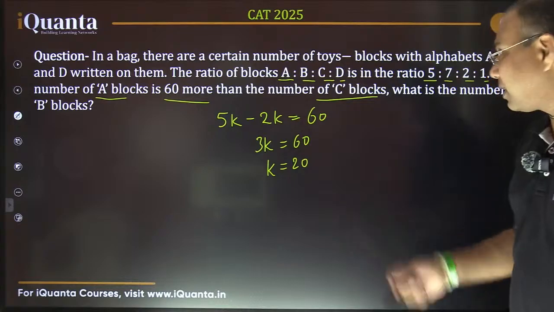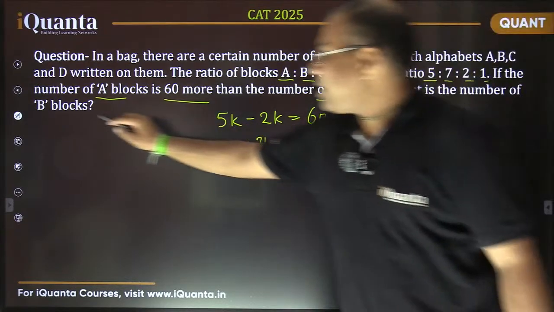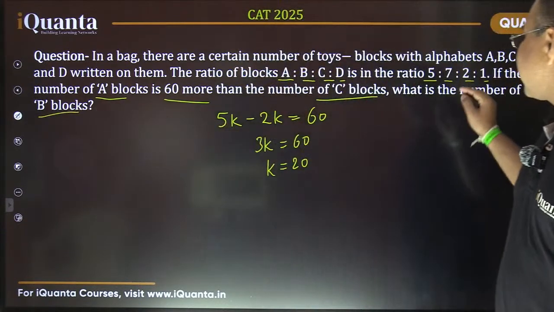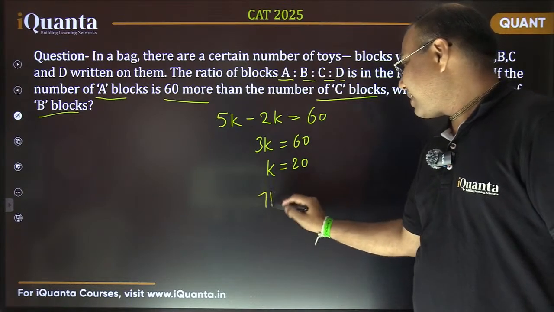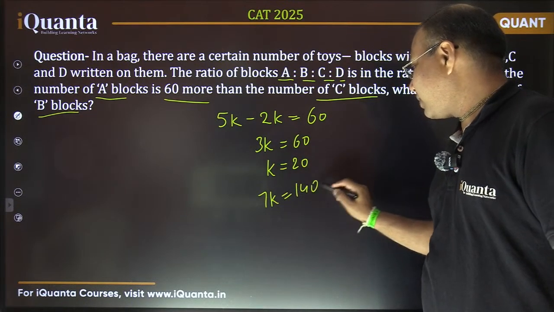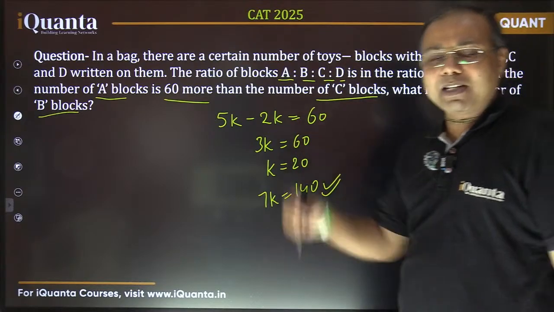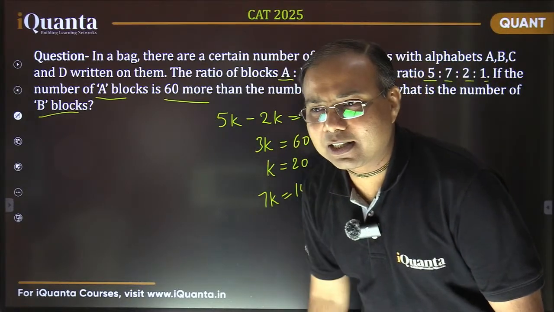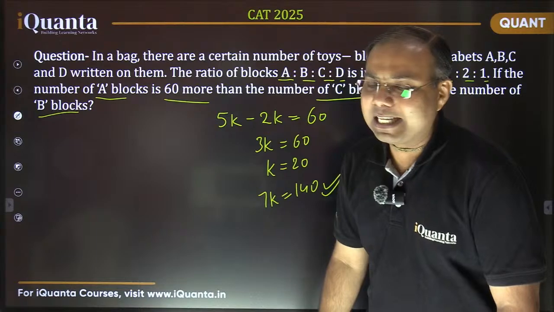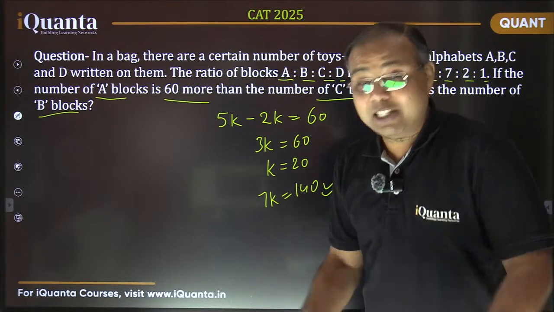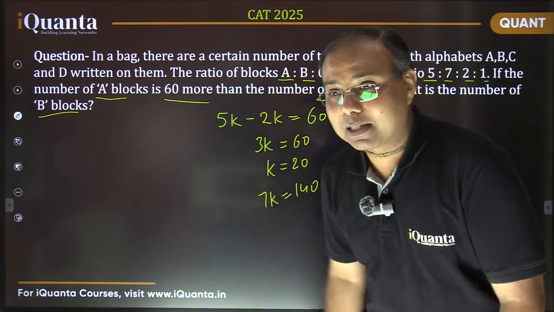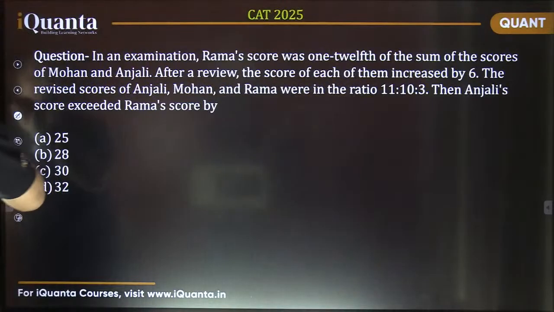Now what is the question? Question is what is the number of B blocks, and B blocks we know it is 7K. So 7K is obviously 140. And all this can be done mentally within seconds, isn't it? So that was certainly an easy question. And these types of questions you are going to find in so many exams. Okay, let's quickly move to the next one now.